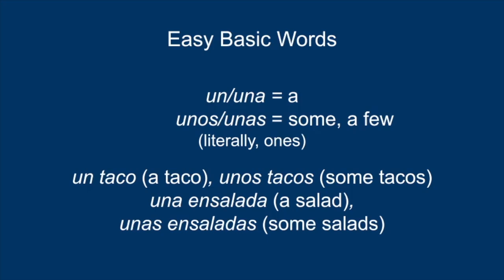In Spanish, un and una mean a, like a book or a house. The plurals are unos and unas, which means some or a few, and they literally mean ones. Here are some example phrases. Un taco, unos tacos. Una ensalada, unas ensaladas.